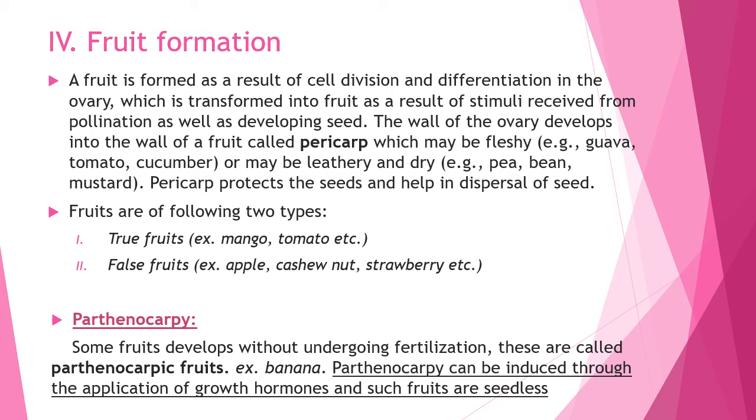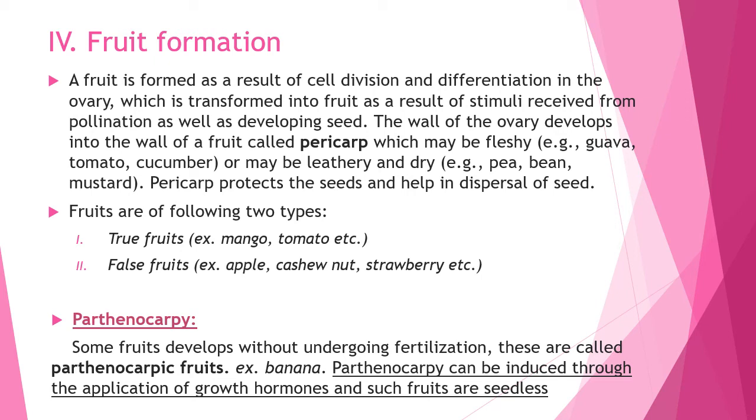The other floral parts in this fruit degenerate and fall off. And what is false fruit? The fruit derived from an ovary along with other accessory floral parts is called false fruit, like apple, cashew nut, strawberry, etc. Thalamus also contributes in fruit formation.